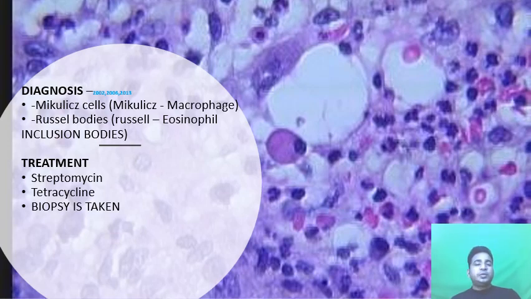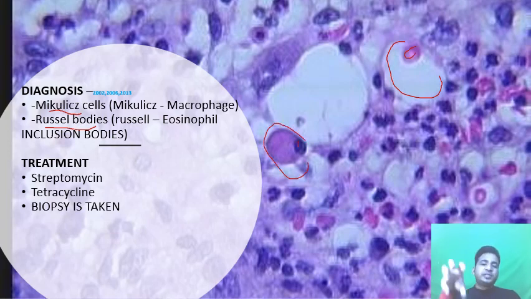You can see two main elements. One is the Mikulicz cell and the other one is the Russell body. What are the Mikulicz cells? The rhinoscleroma bacteria being engulfed by macrophages. So as you can see here, large macrophages are just engulfing the bacteria. They are stained differently.